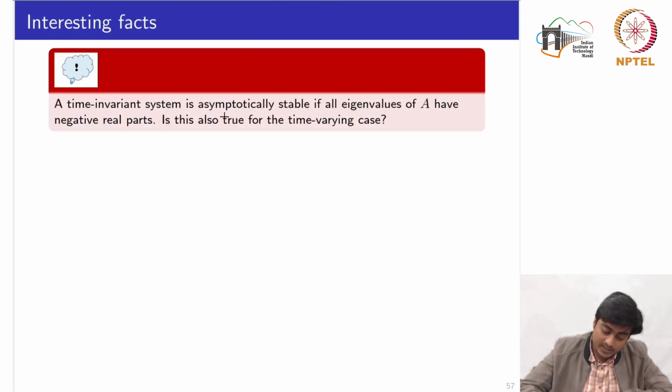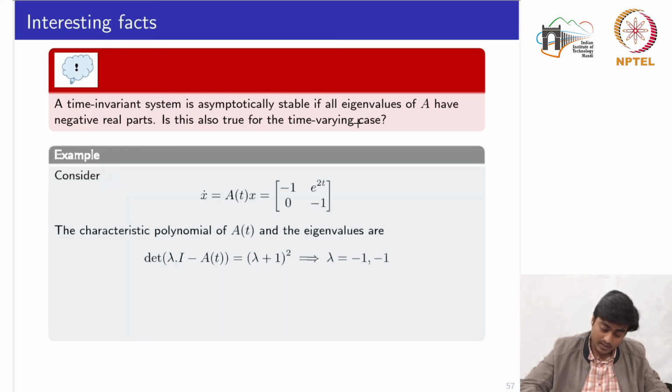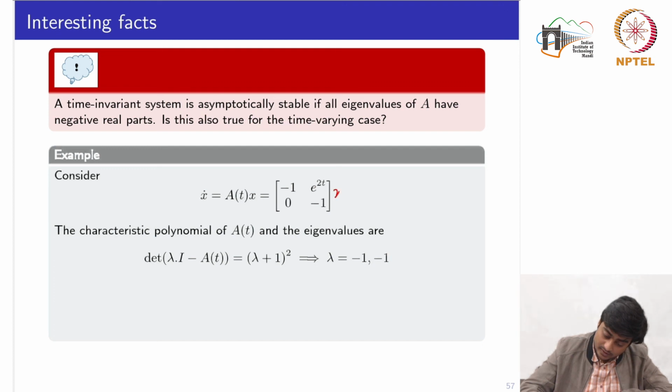So a time-invariant system is asymptotically stable if all eigenvalues of A have negative real parts. This is what we have already seen. Now is this also true for the time-varying case? Let's try to answer this question by considering a simple example. Let's say we have this state space system, where again sorry I forgot this x, where A of t is given by this time varying matrix.